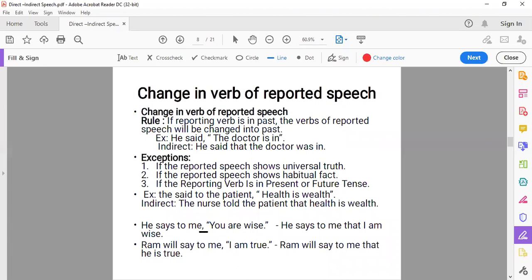So we'll take the subject of me here. I am wise, but there is no change of tense. Is, am, are all relate to present. According to the subject, the verb is changed, but the tense is not changed. Tense is not changed here.